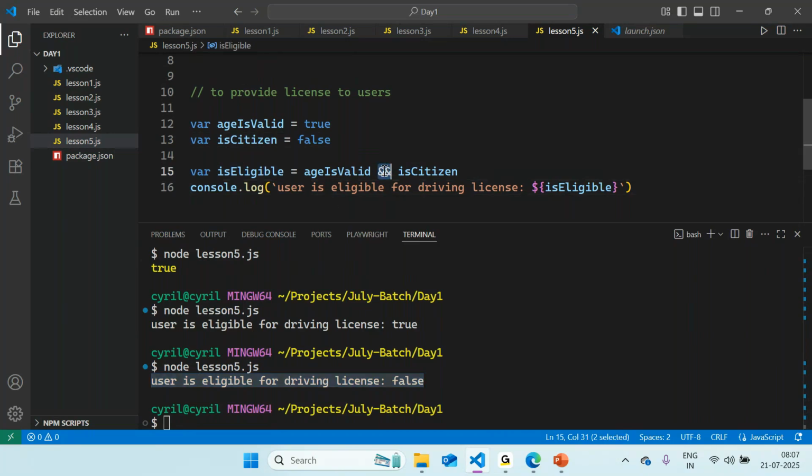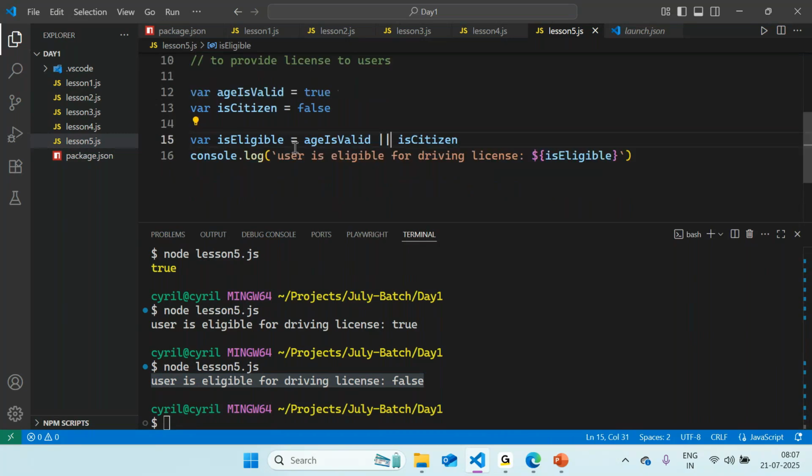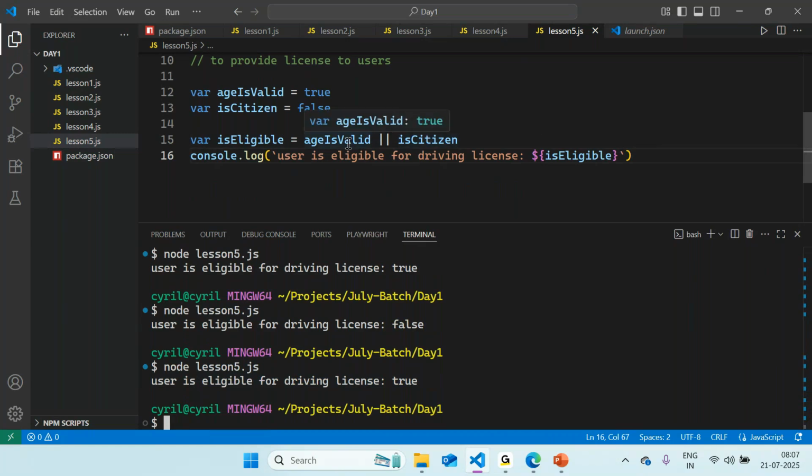And in this particular statement, if I replace it with or, then the purpose is now not fulfilled, right? So what would happen in this case? Either is valid, which is returning true, or is false. So either one condition should be returning true, and the eligibility check would get passed. That's why you have to be very careful in terms of the use case, whether to use an and or an or operator based on what you're trying to accomplish. So in this case it is returning true because one of the expressions is returning true, so the overall expression is returned as true, right?